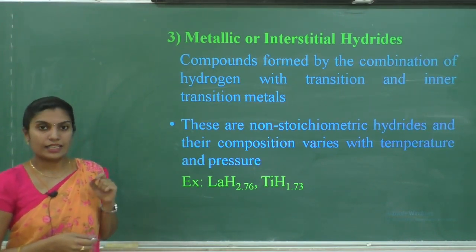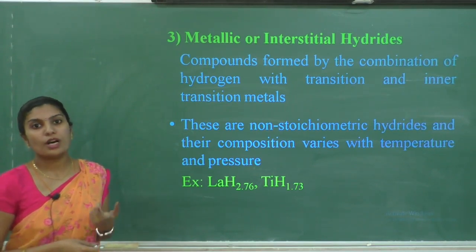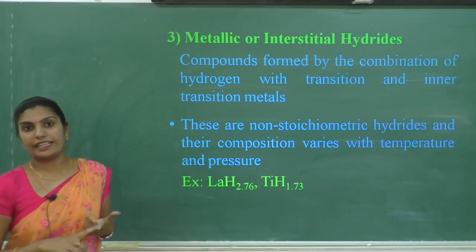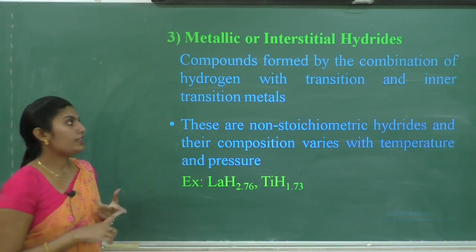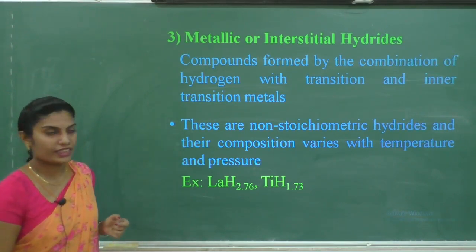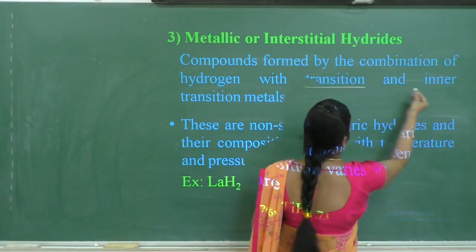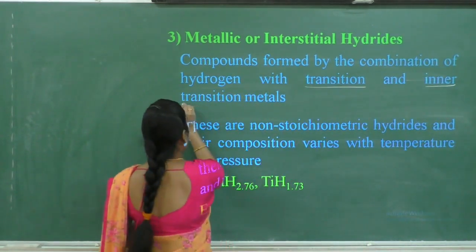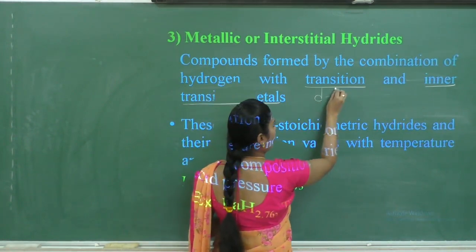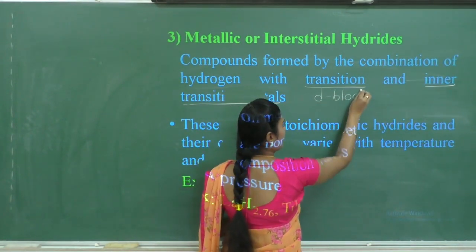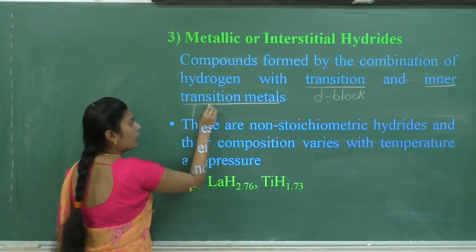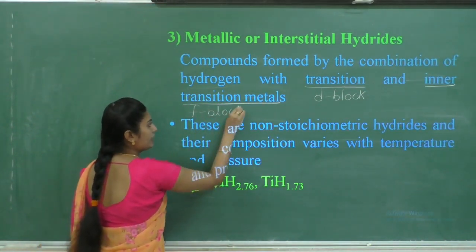These are the compounds formed when hydrogen reacts with D block and F block elements. These are the compounds formed by the combination of hydrogen with transition and inner transition elements. Transition elements means D block elements, and inner transition elements means F block elements.